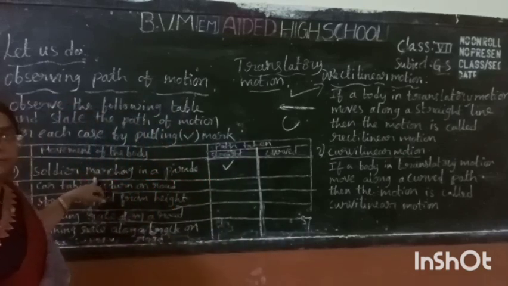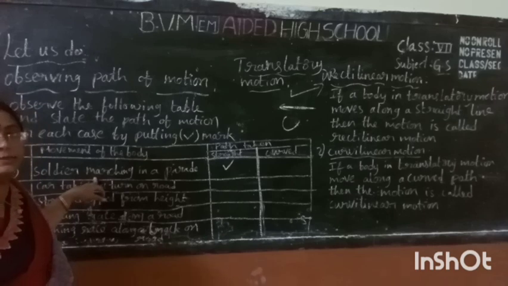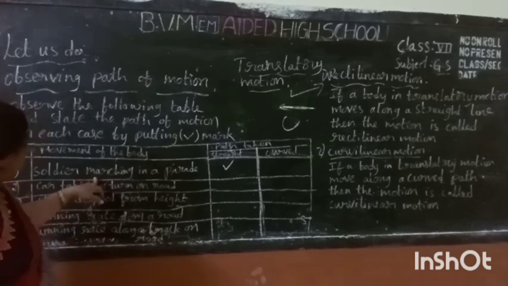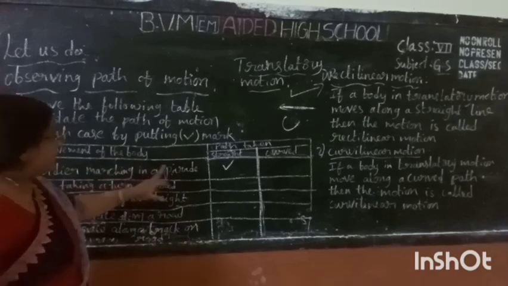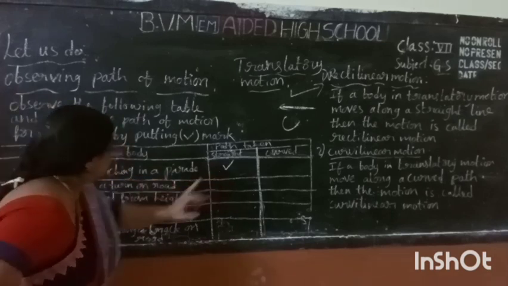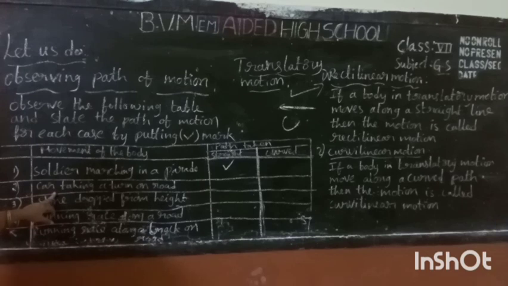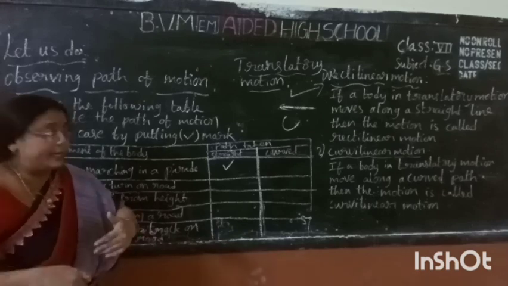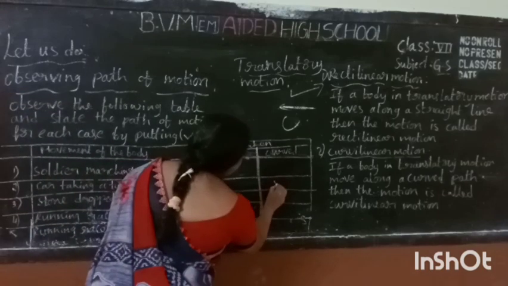You also observe in our school, NCC boys also march. Soldiers marching in a parade move in a straight line. A car taking a turn on a road, it is a curved path.